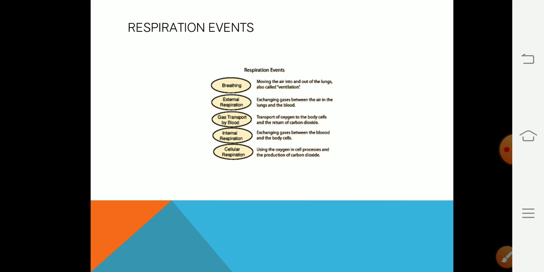Next, if we are talking about respiration in human beings, what are the various events? The first event will be breathing, that is taking in air rich in oxygen and throwing out carbon dioxide rich air. Then external respiration, then gas transport by the blood, then internal respiration, that is exchange of gases from blood to the tissue, and last is cellular respiration, that is the breakdown of food with the help of oxygen. So we will discuss breathing in detail.